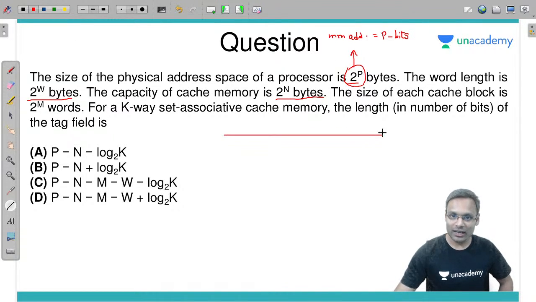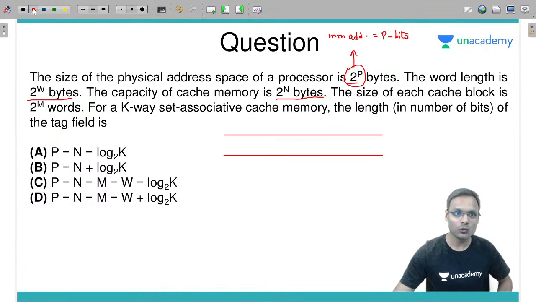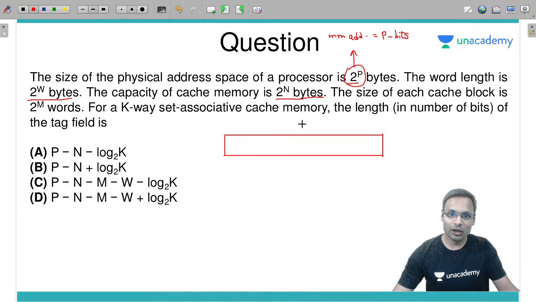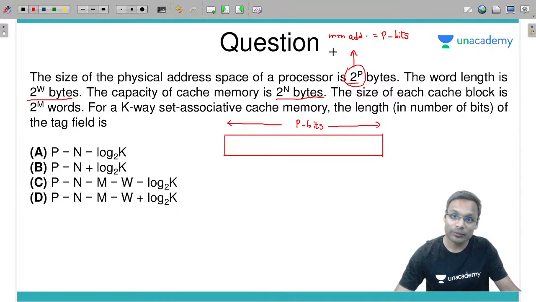This particular question again you can solve with the tricks or the shortcut method which we have discussed in the classroom. Look at this first. First of all, we divide the main memory address of p bits into 3 parts. How can I say main memory address of p bits? अभी तो थोड़ी देर पहले वो बताया लाल लाल अक्षरों में, ये देखो. 3 parts. What is this? It is a set associative mapping, so the 3 parts will be tag field, set offset and byte offset.